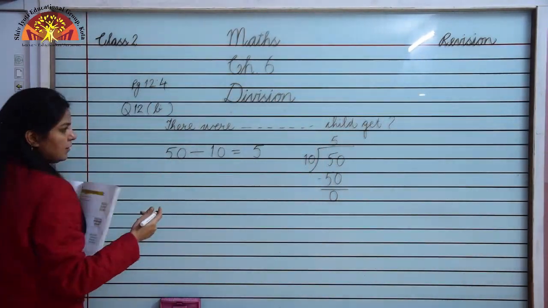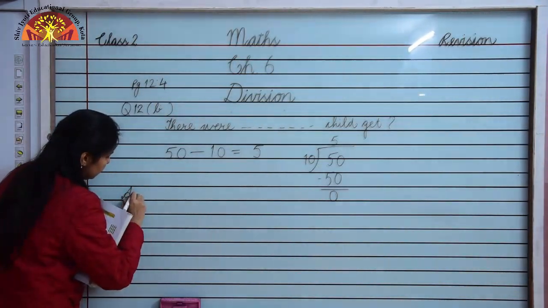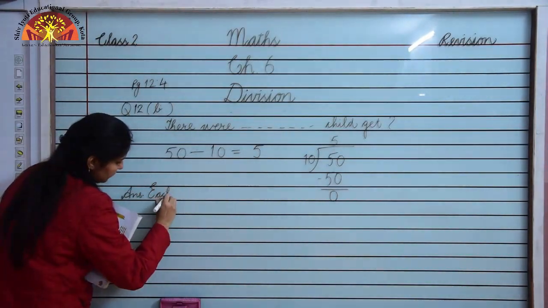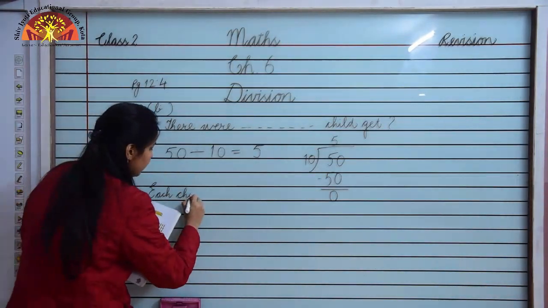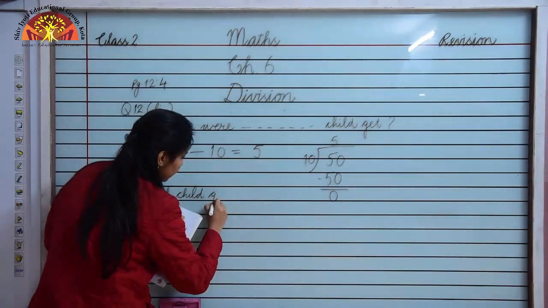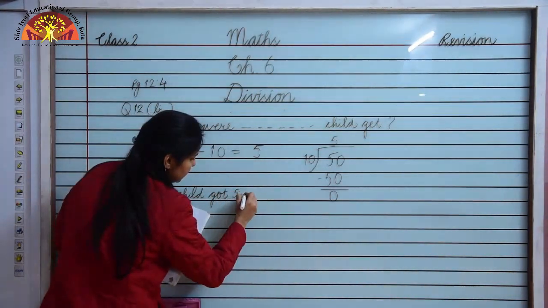Each child got 5 sandwiches. Answer is each child got 5 sandwiches.